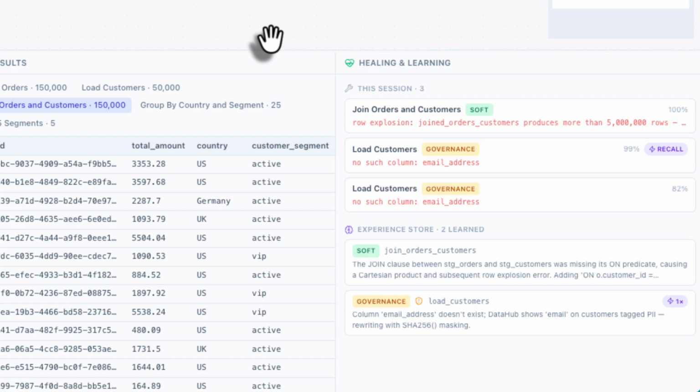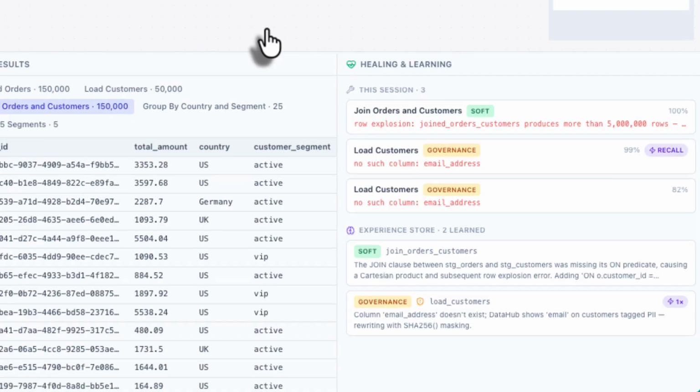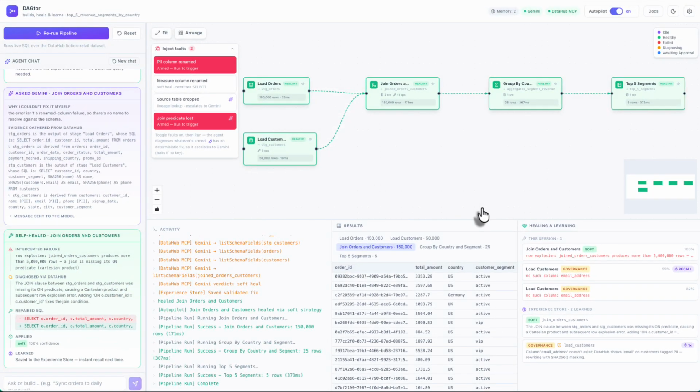And DAGtor learns. Both fixes are now in its experience store. Same failures again, and this time there's no DataHub round trip and no model call. It recognizes the signatures and applies what it already knows, instantly. That's an agent that accumulates operational knowledge.